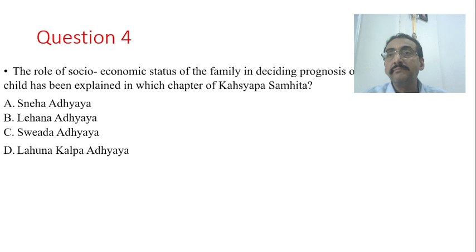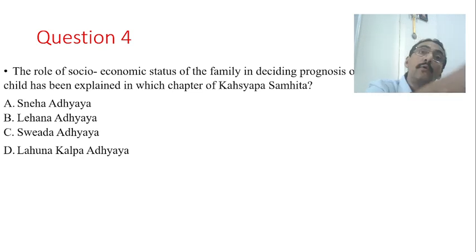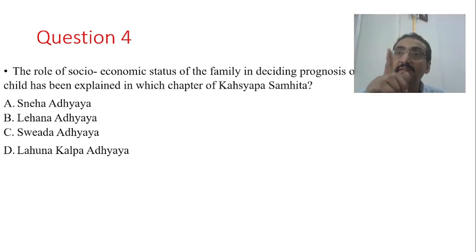Now he again divides the patient as Daridra, Madhyama and Uttama. Then he says that an asadhya disease in a rich person may also become sadhya, and a sadhya roga in a poor person may also become asadhya. These are the explanations given for socio-economic status, where a disease which is asadhya may turn sadhya in a rich patient, and vice versa, because the prognosis of the disease depends upon three important things. One is